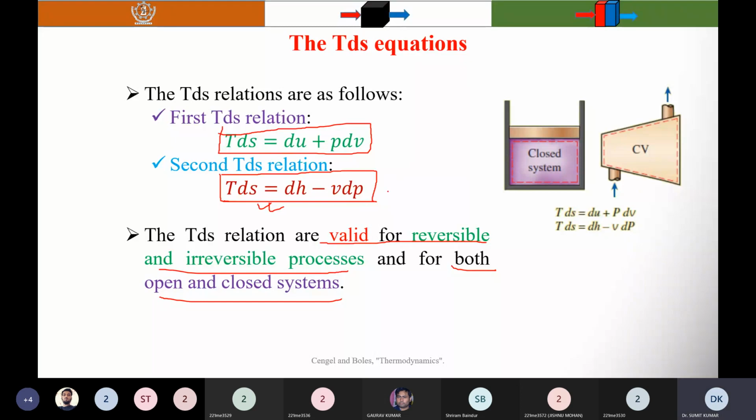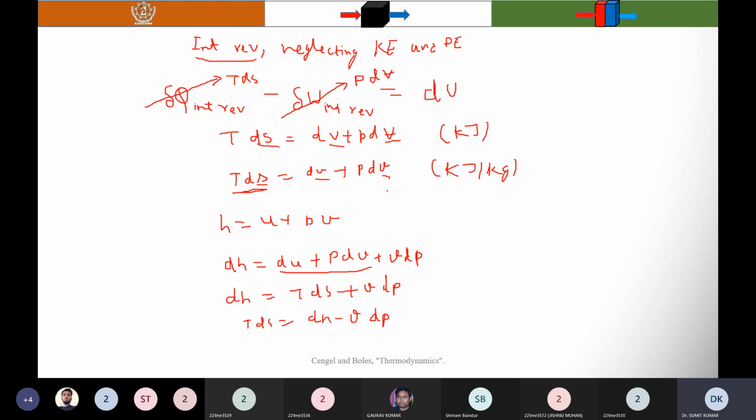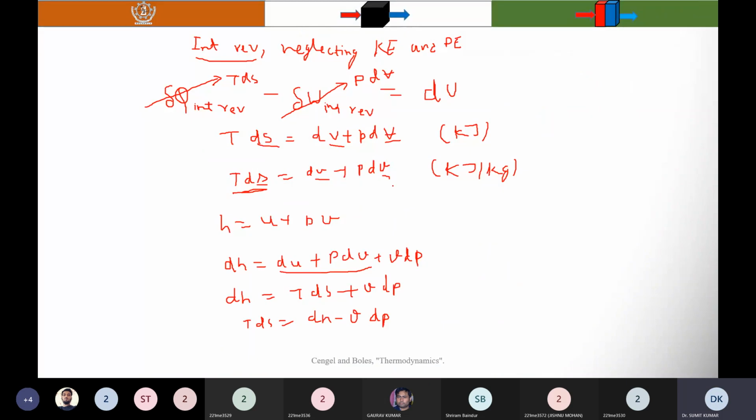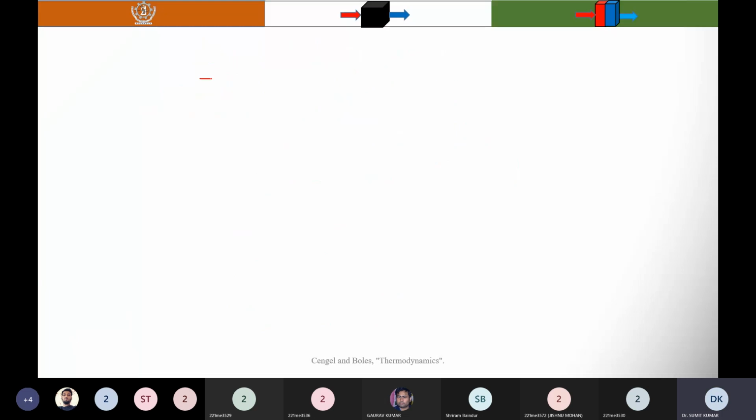Now we need to find the entropy change of a liquid or solid in differential form. So here, from the first TdS relation, you know that TdS is equal to du plus PdV. In the case of a solid or liquid, you know that dV is equal to 0.